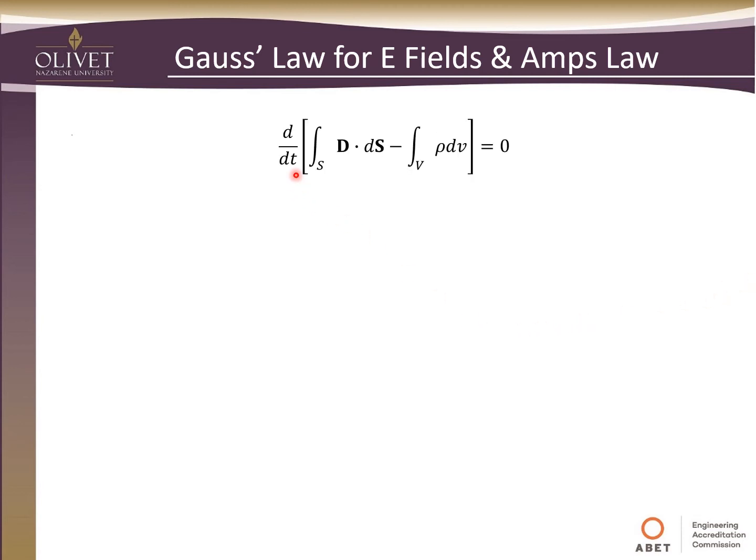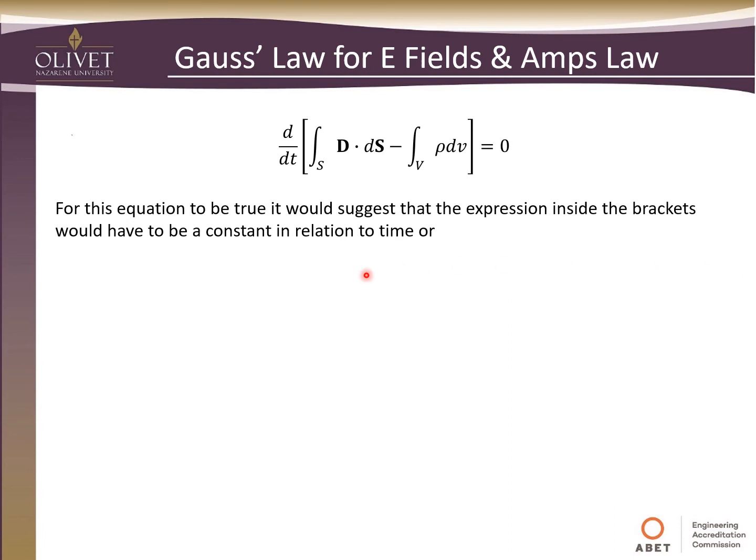As we look at this equation, the derivative with respect to time of whatever's inside here has to equal 0. We see there is no dependence on time in here that we're aware of, so the only way this could be true is for the expression inside the brackets to be a constant in relation to time. So we could rewrite this to say that the sum of the displacement field vector over the surface minus the total charge inside the volume has got to be constant with time.